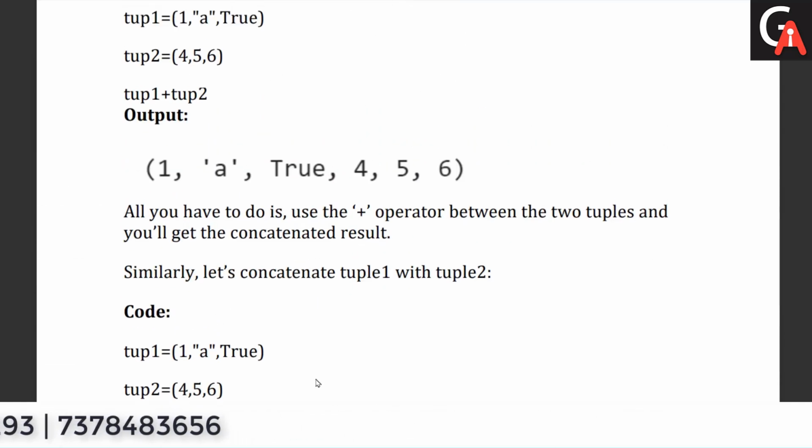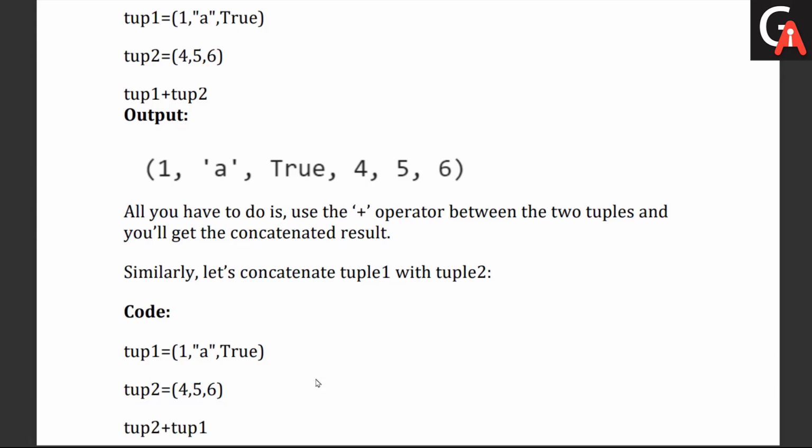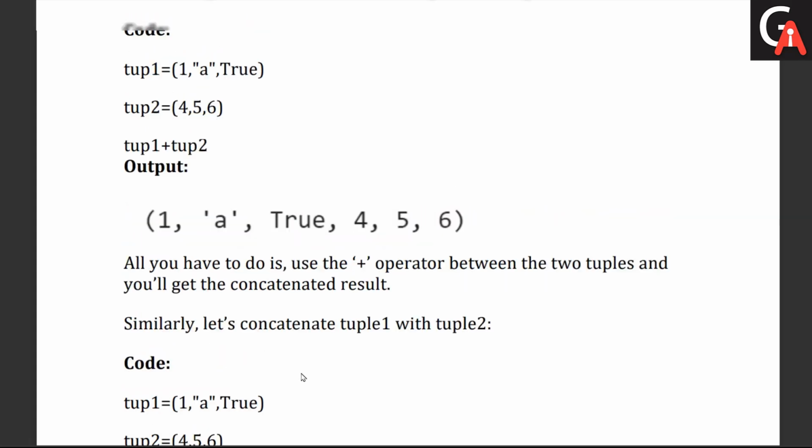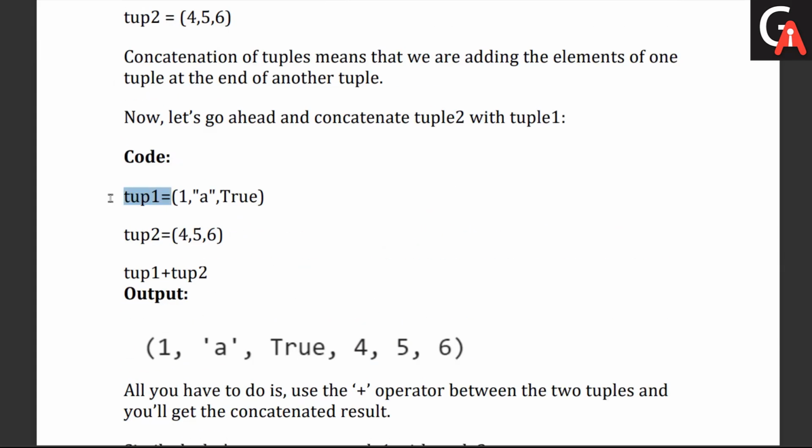But the thing is that they ask a follow-up question with respect to that. What is the follow-up question? You say that tuples are immutable. In the previous questions we have seen that tuples are immutable, which means we cannot add any elements to tuples. But right now, tuple 1 is created, and I am adding an additional element to it.